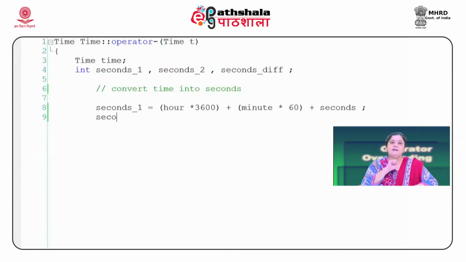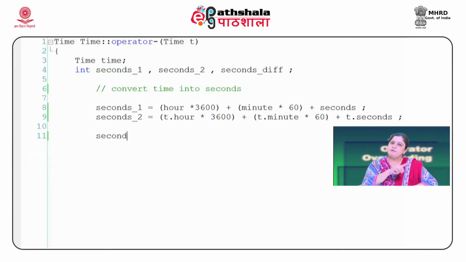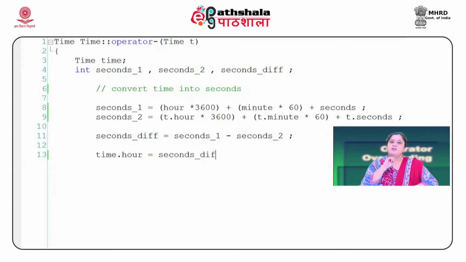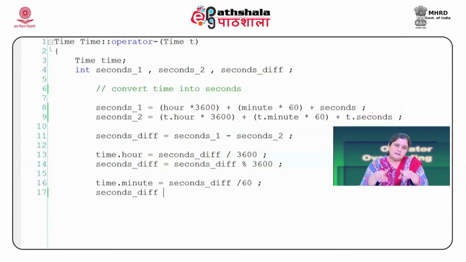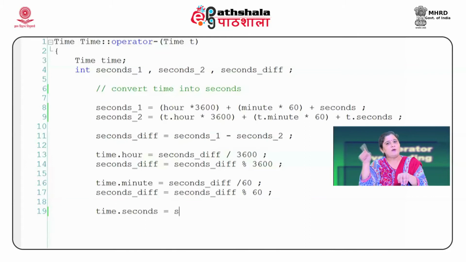Let us see how to overload this minus operator for a time class for finding the difference of two time objects. This function has a return type of time, because when we find the difference of two time objects, the result is again going to be a time object. As we can see, we are finding the difference of two time objects, but the function takes only one object as an argument. This is so because the first operand will be used for invoking the function, hence it will be implicitly passed to the function.